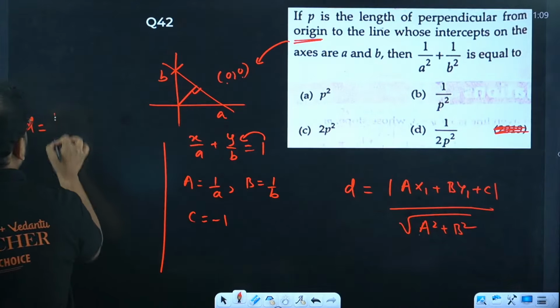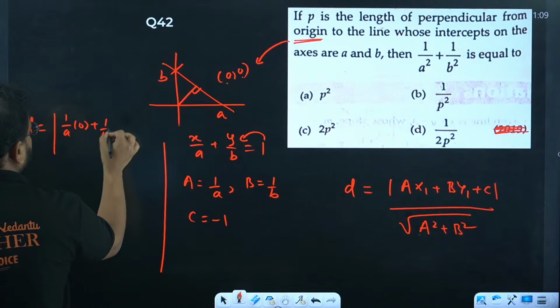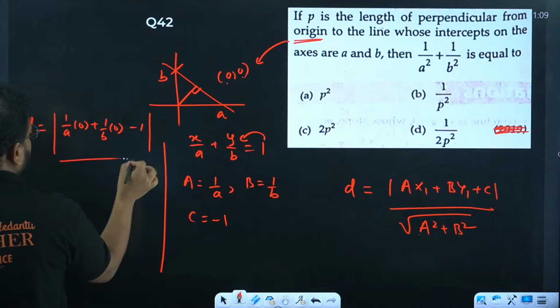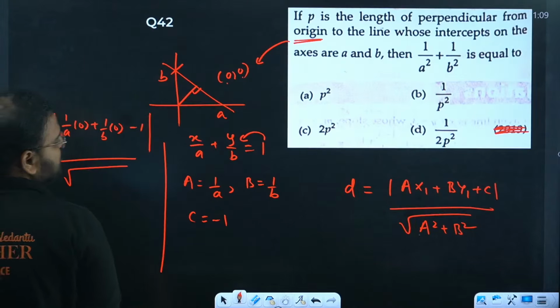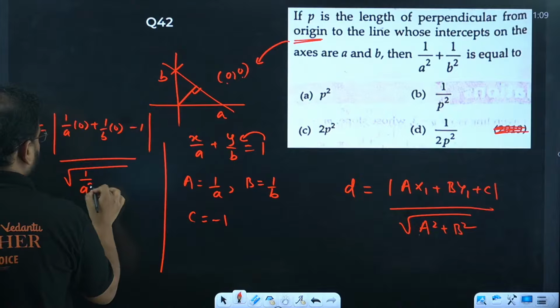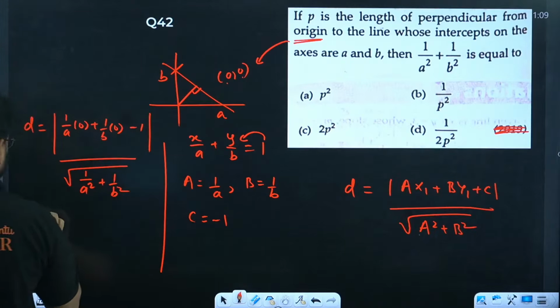You get what? 1 by a into 0 plus 1 by b into 0, and c is minus 1, so write minus 1 divided by square root of 1 by a square plus 1 by b square. This is both 0.